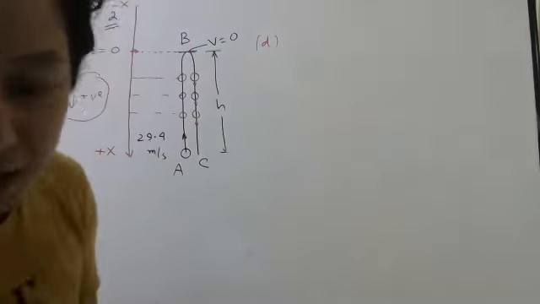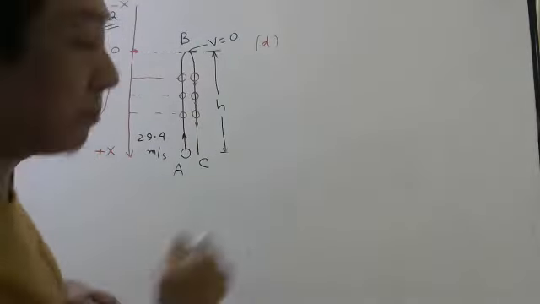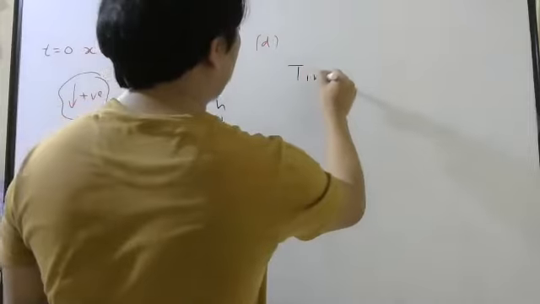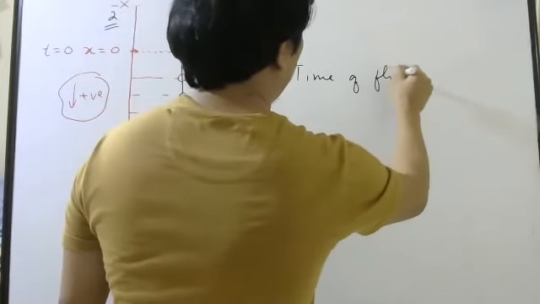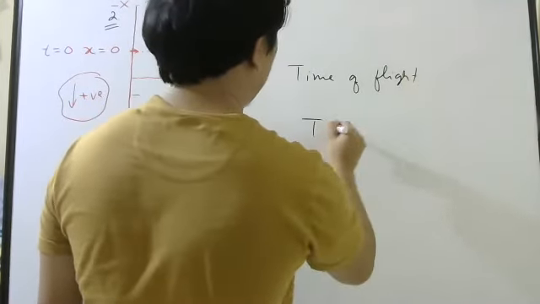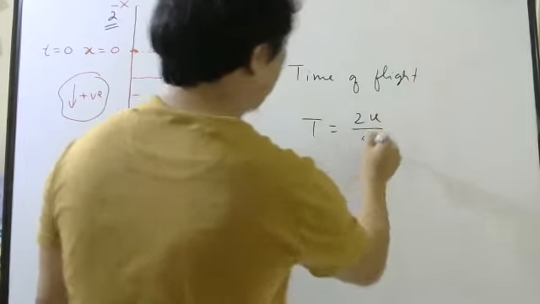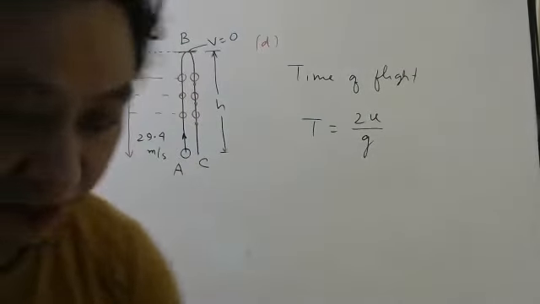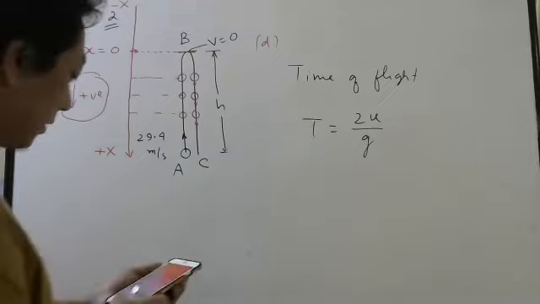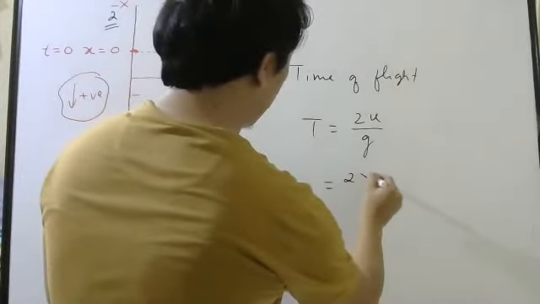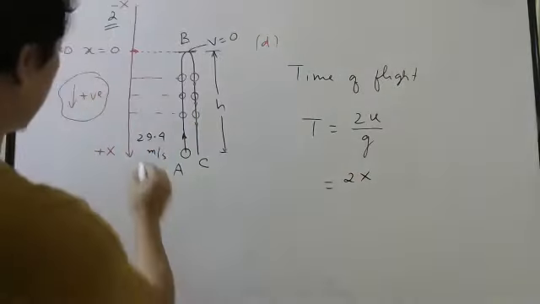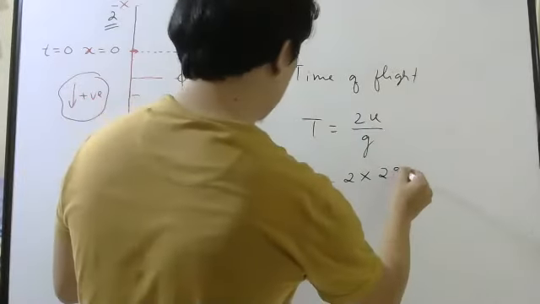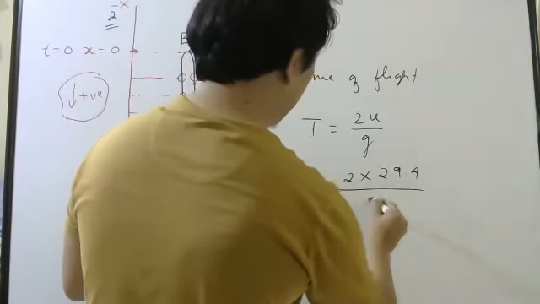Second part is to find time of flight. Right, time of flight formula, I hope everyone remembers directly. So time of flight is 2u by g. So what will be the answer? 2 into initial speed, which is 29.4, divided by g, which is 9.8.